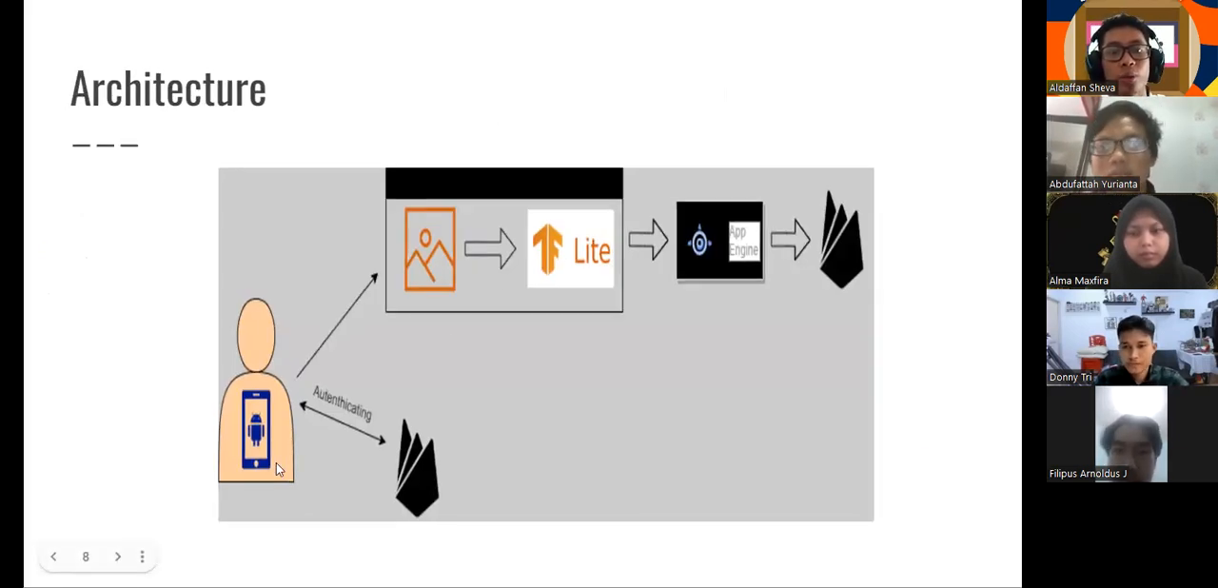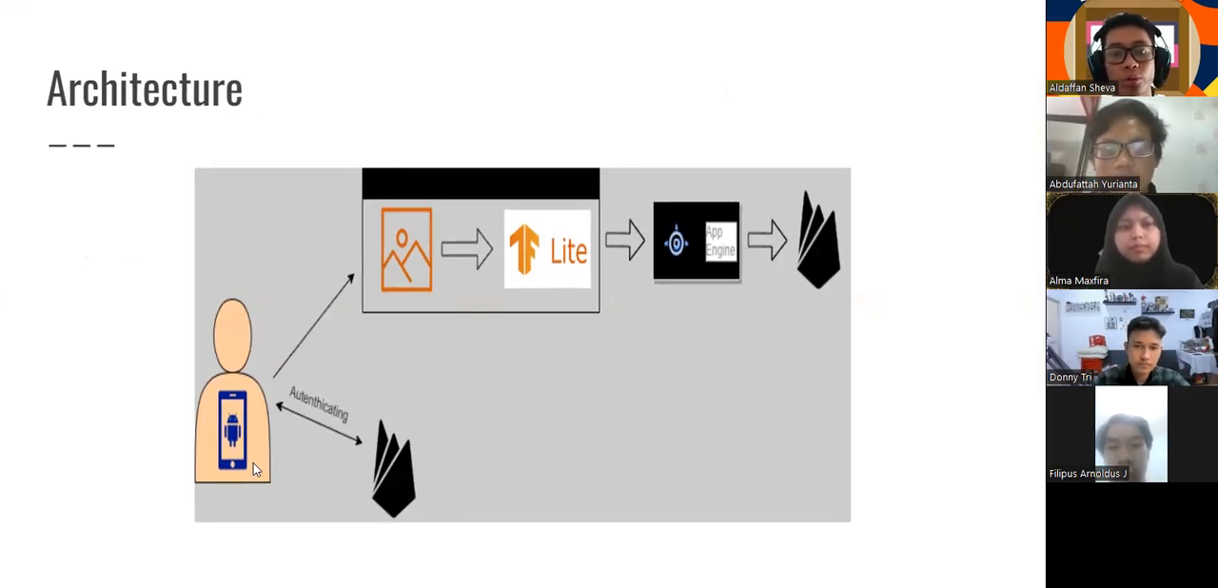Our application will be authenticated with Firebase. Users can use their phone to take photos of the bacteria. After that, the image will be processed by TensorFlow Lite and sent to the database.